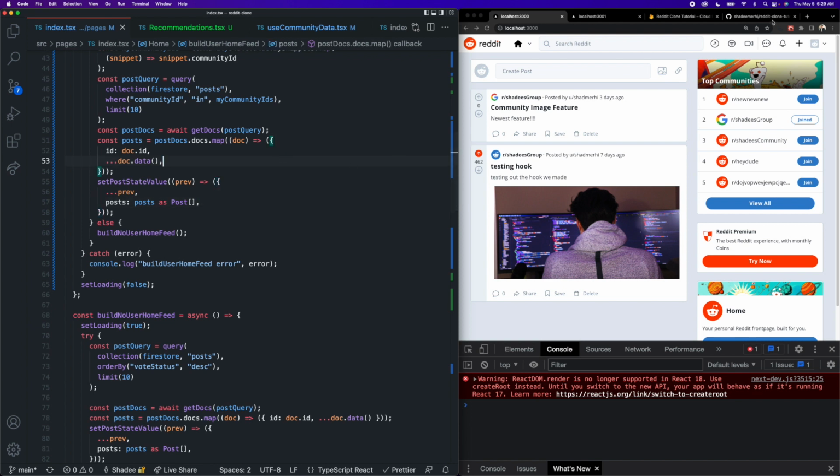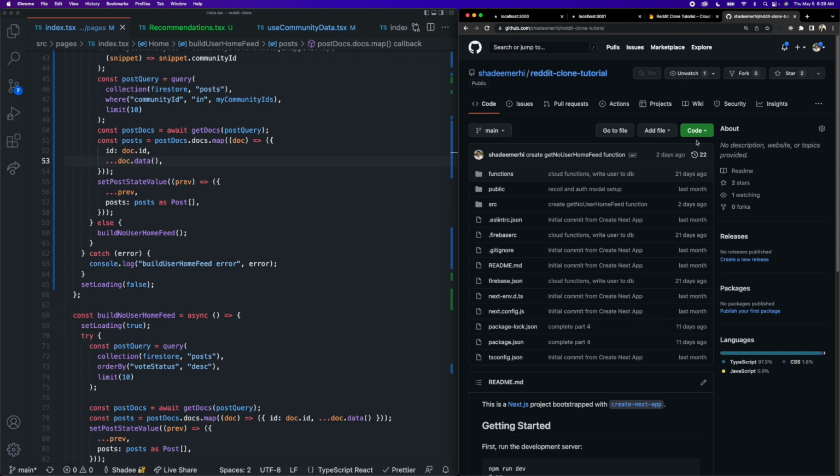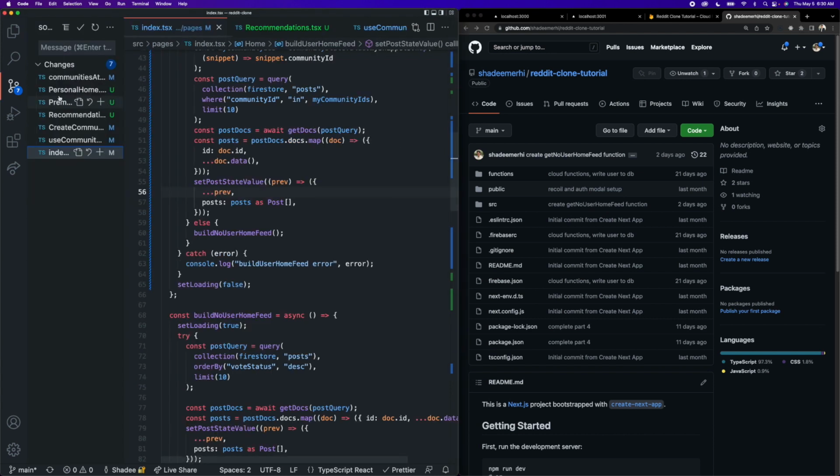All right, so for deployment, if you have not done so yet, you are going to need to create a GitHub repository for your project and put all of your code on GitHub, because like I mentioned, we are going to connect this repository to the newly created Vercel project that we're going to create right now. So before you move forward with Vercel, make sure you have a repository created on GitHub and all of your code is on there. And I actually do have changes that I need to commit for our new index page that I need to push to my main branch before we do this as well.